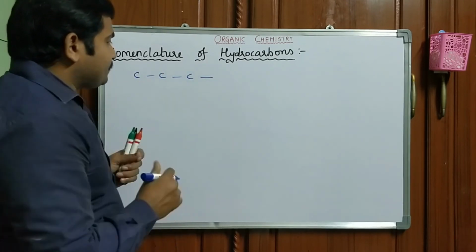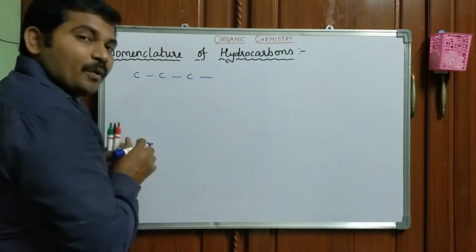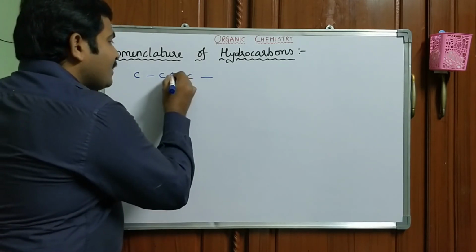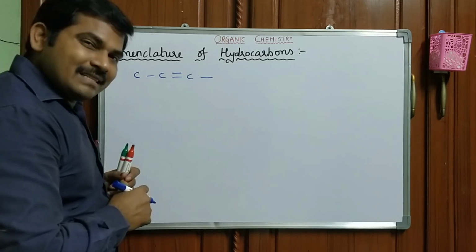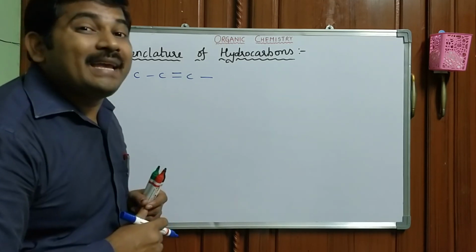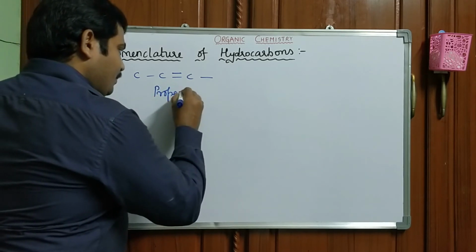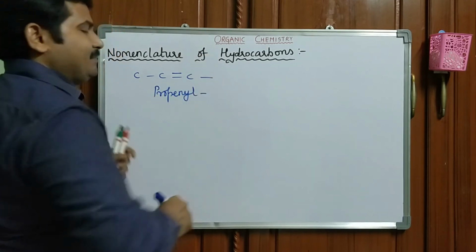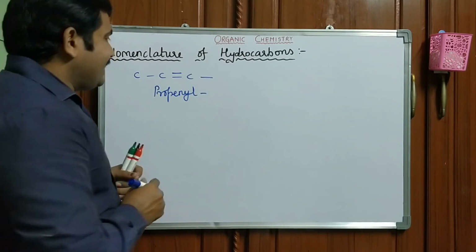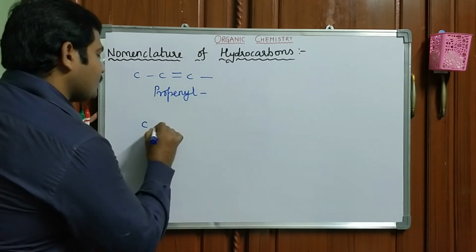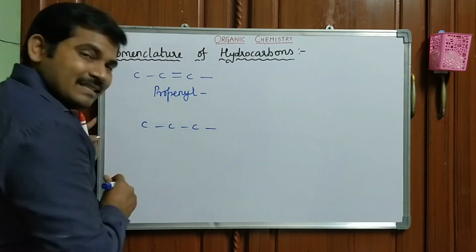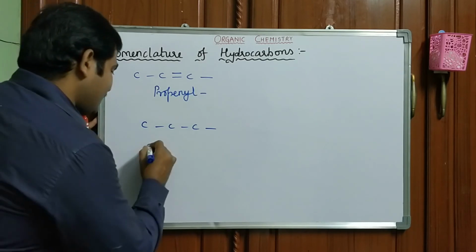What is this? Propyl. What is this? Propenyl. Okay, next. What is this? Propyl.